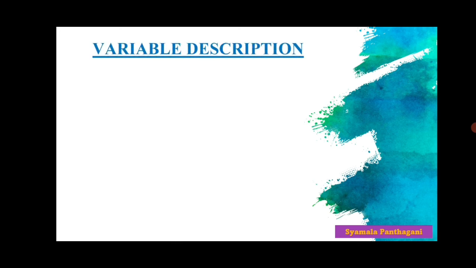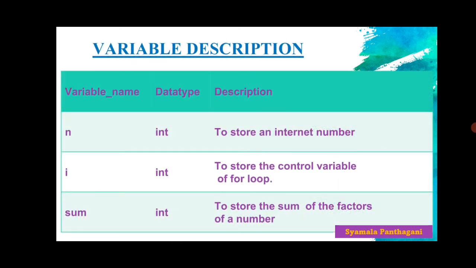Now come to the variable description. First column is variable name, second column data type, and the last column is description. First one is n, that is integer type data, to store an integer number, and I, that is the data type of int, to store the control variable of for loop, and sum, an integer to store the sum of factors of a number.